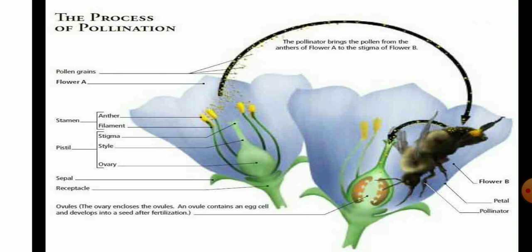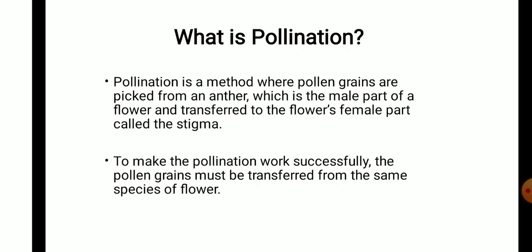Now, pollination means transfer of pollen grains from one flower to another flower. As is clear from the picture, pollen grains move from the male part or stamens of one flower to the female part of either the same flower or a genetically different flower. So pollination is a method where pollen grains are picked from an anther, which is the male part of the flower, and transferred to the female part that is called stigma.